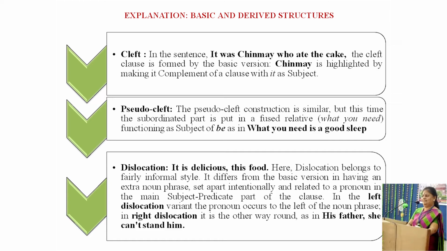good sleep. Dislocation. It is delicious, this food. Here, dislocation belongs to fairly informal style. It differs from the basic version in having an extra noun phrase set apart intentionally and related to a pronoun in the main subject predicate part of the clause. In the left dislocation variant, the pronoun occurs to the left of the noun phrase, and in the right dislocation, it is the other way round, as in his father, she can't stand him.